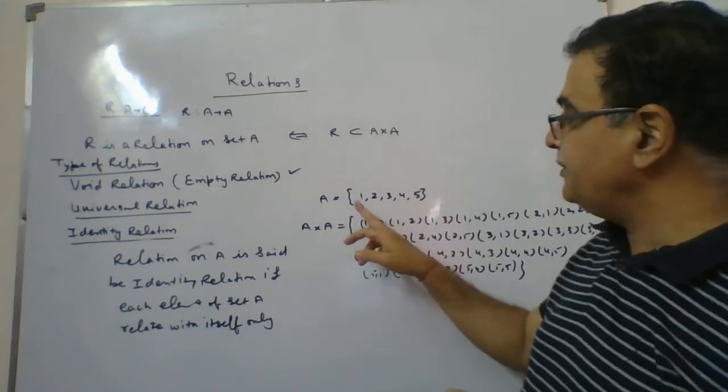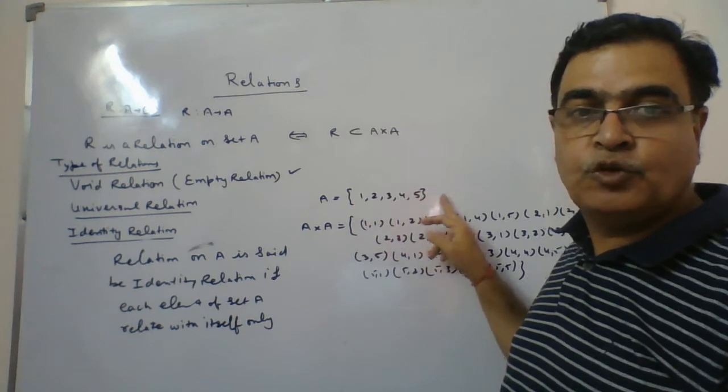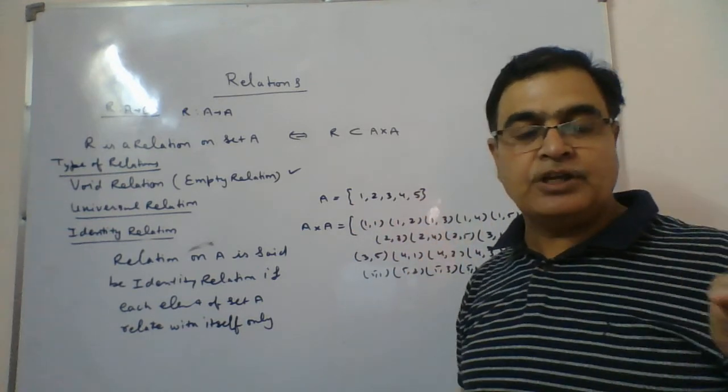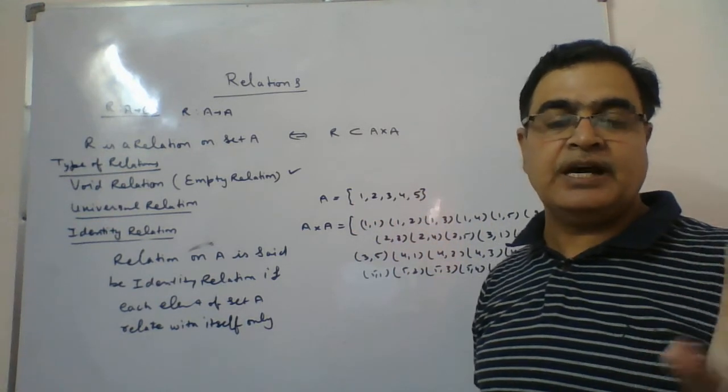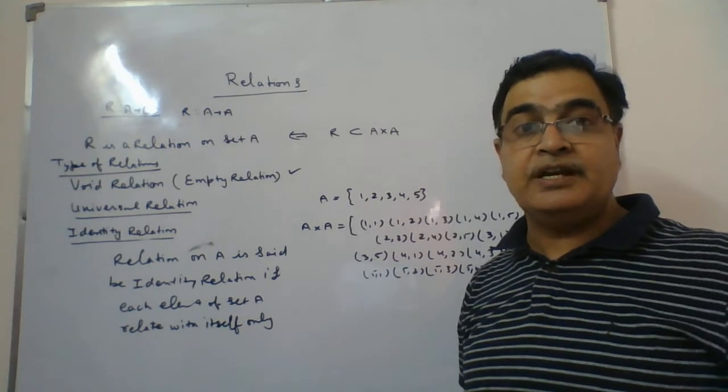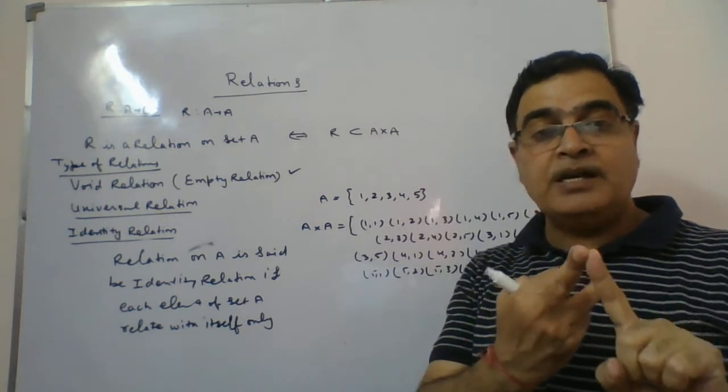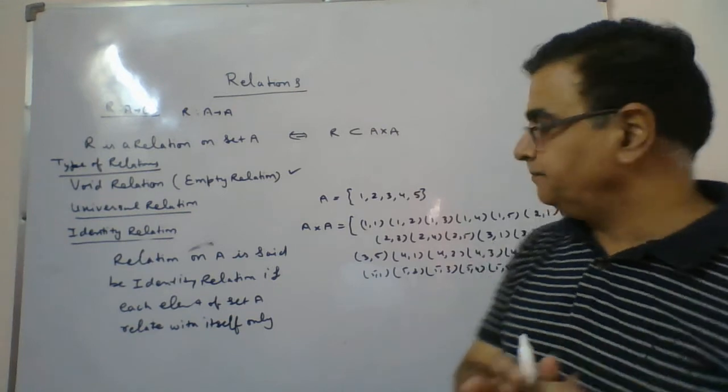Means how many elements are there? 1, 2, 3, 4, 5. That means now the relation should have such a condition that each and every element must relate with itself. Means one can relate with one only.